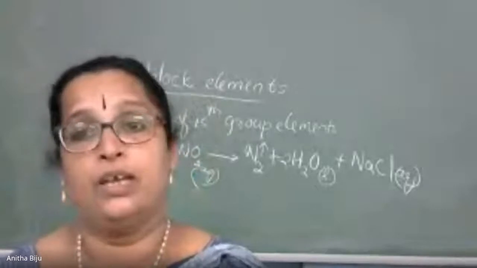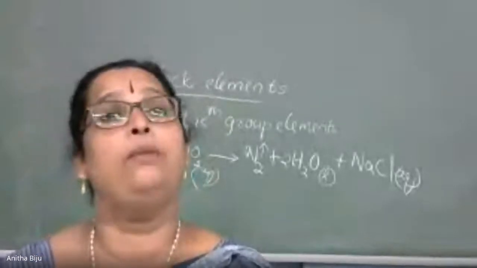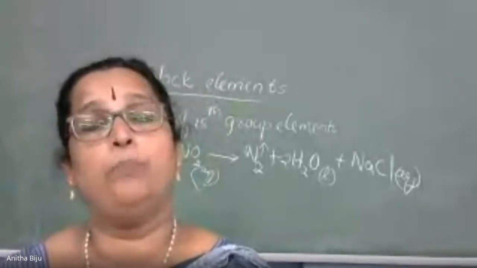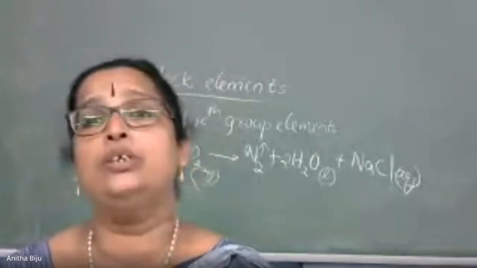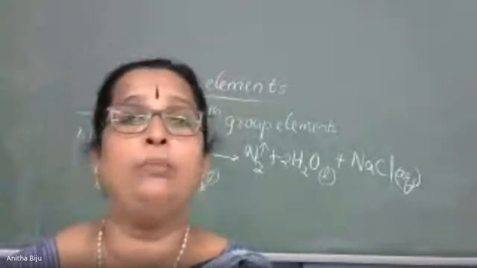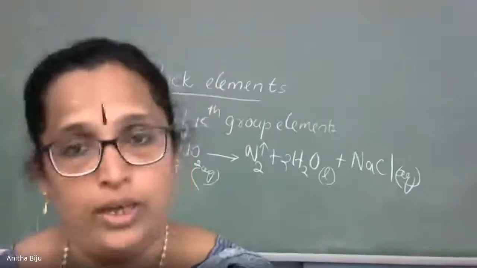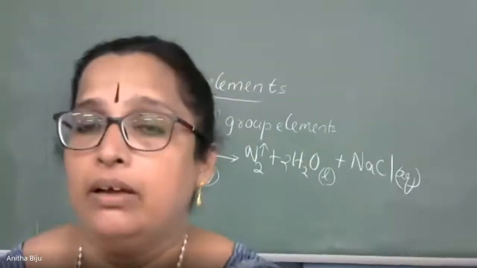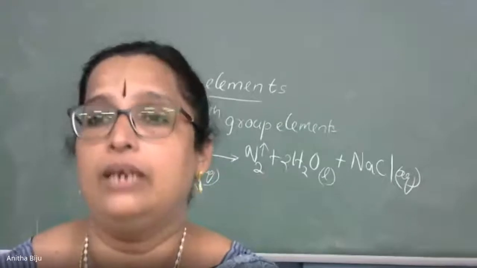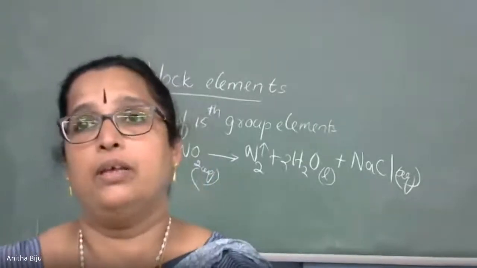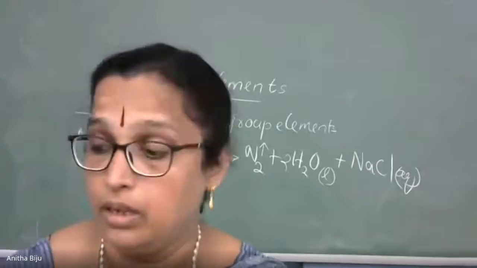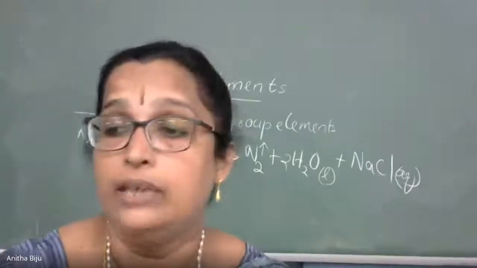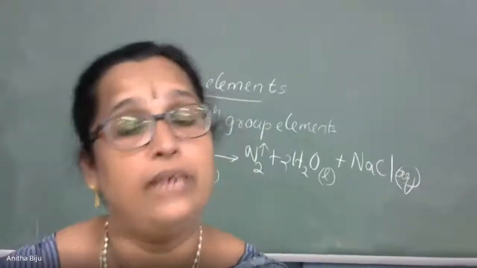So, in order to prepare dinitrogen in the most pure form, another reaction is there. The only one raw material is there, and that is called barium azide. That is the compound we are using for the preparation of ultra pure dinitrogen.